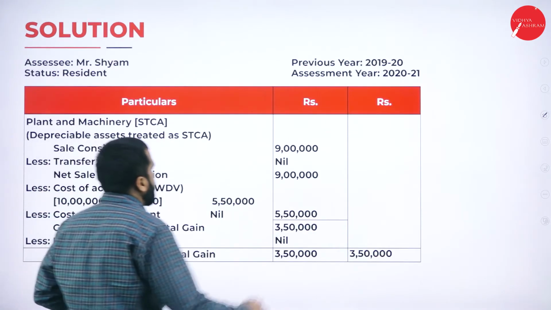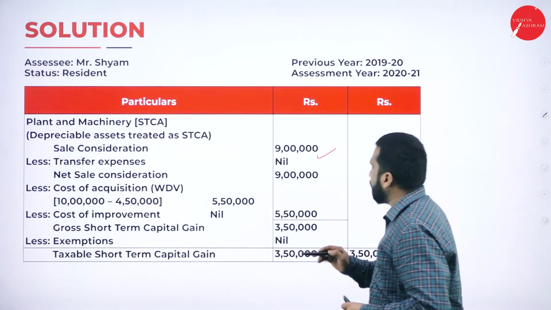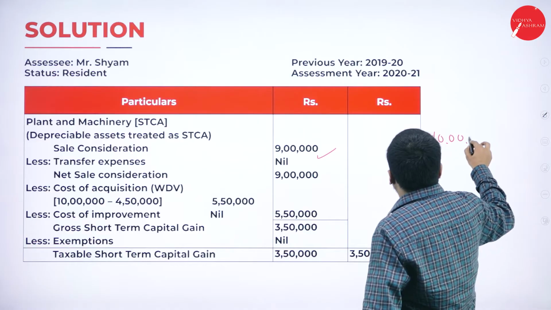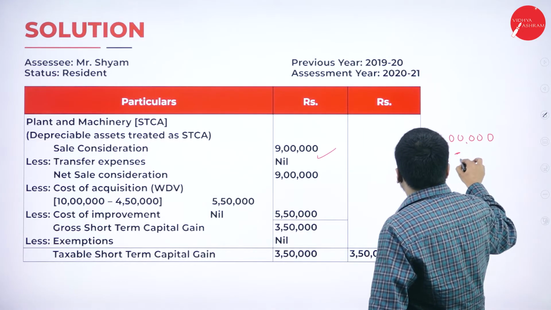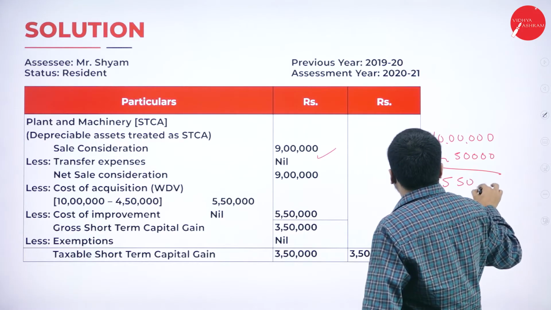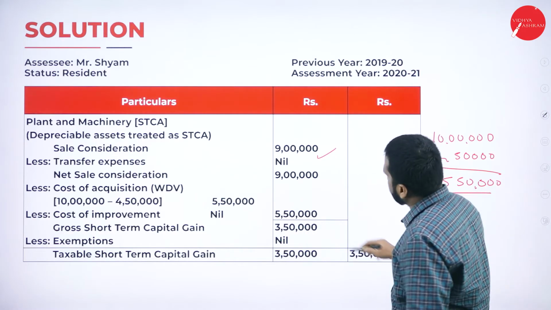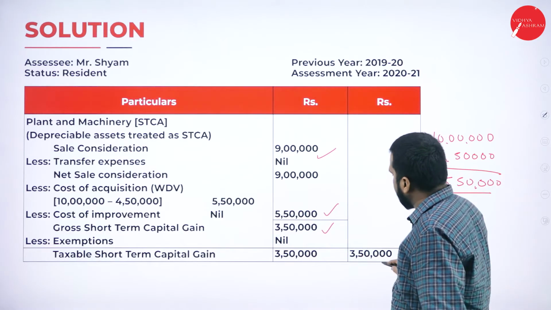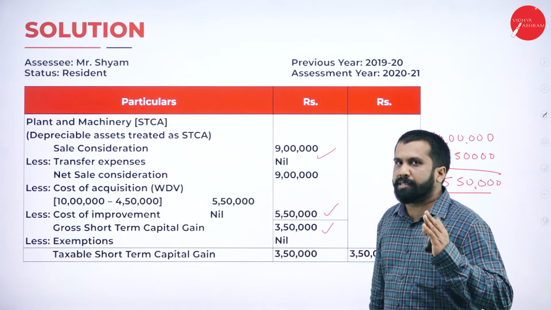Plant and machinery purchased 9 lakh. This will be 10 lakh minus 4 lakh 50,000. It will be 5 lakh 50,000. So 9 lakh minus 5 lakh 50, you got 3 lakh 50. 3 lakh 50 is your answer.